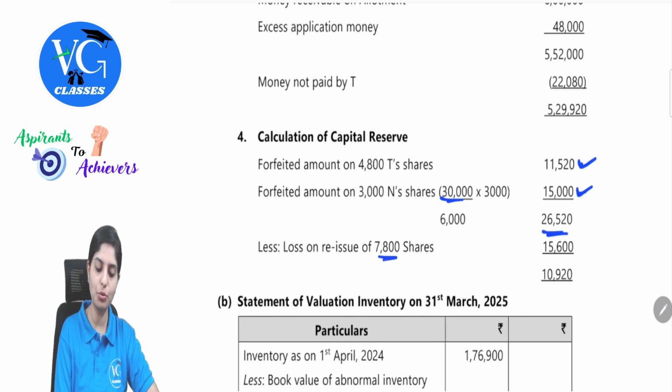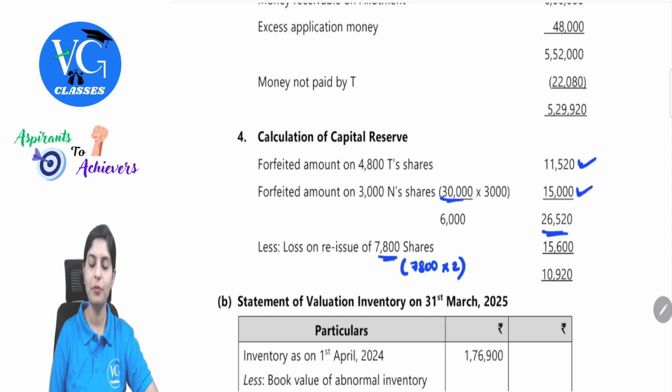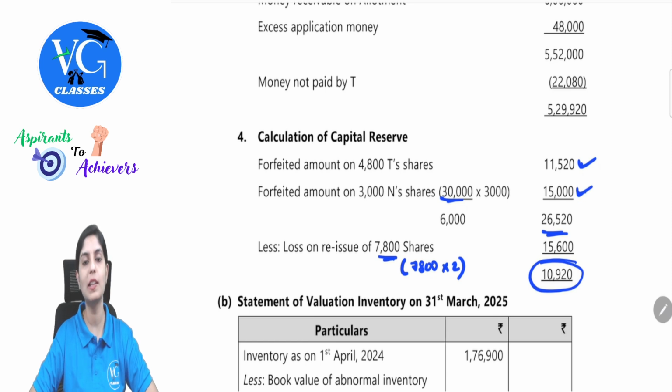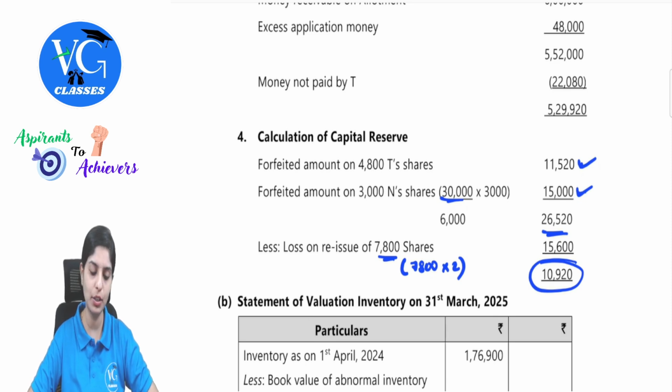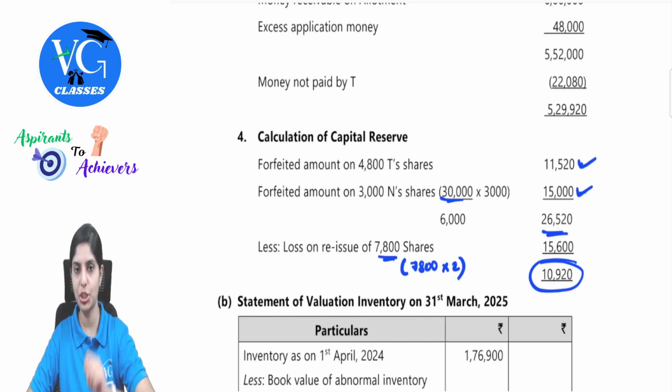So from the reissue, 7,800 into 2, I am issuing this at discount. So that is the loss to be set off, 15,600. The balance will be 10,920, which is nothing but the amount to be transferred to capital reserve. Now, if you analyze this, why should we do such a calculation instead of reflecting it like we normally do with the per share value?